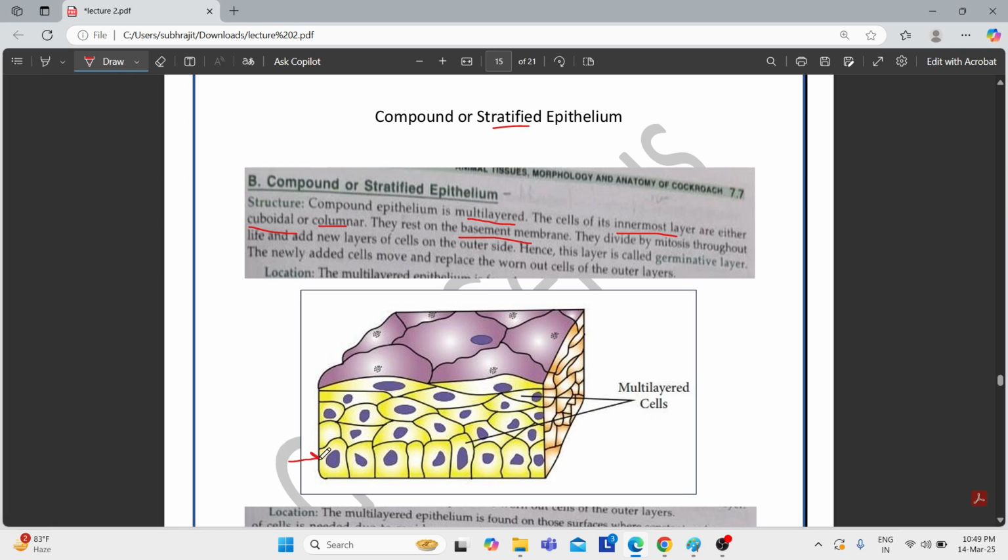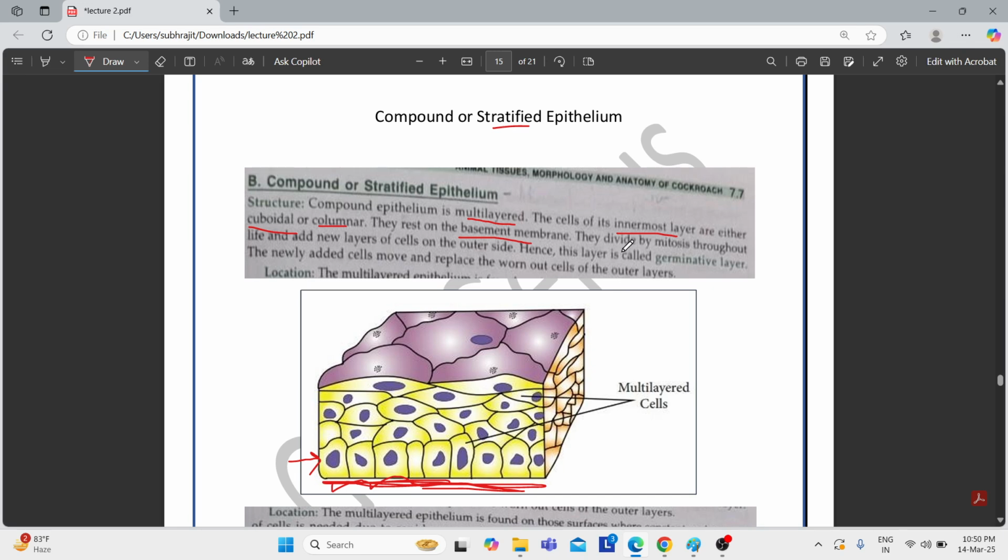Here in this diagram, columnar cells are shown, but there can also be cuboidal cells. These innermost cells are resting on the basement membrane. This innermost layer, as you can see here, is almost columnar, but cuboidal cells can also be present.